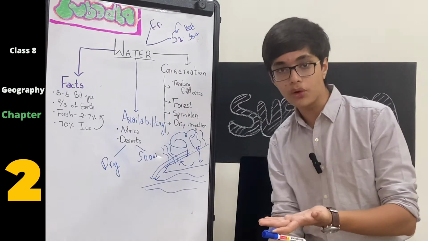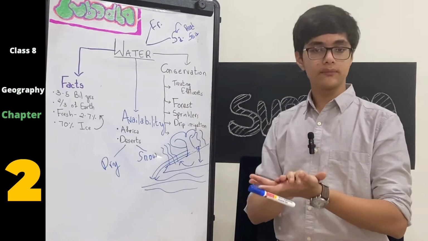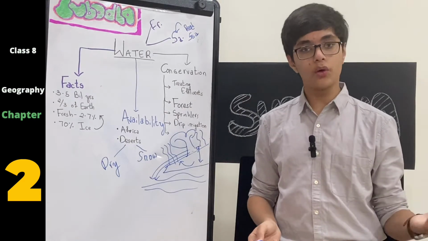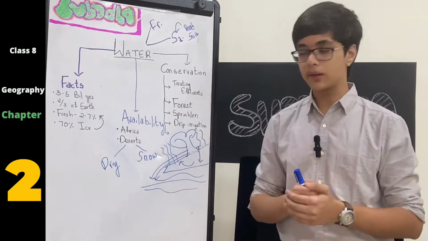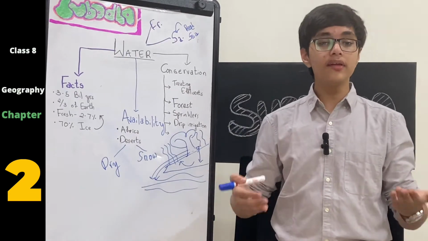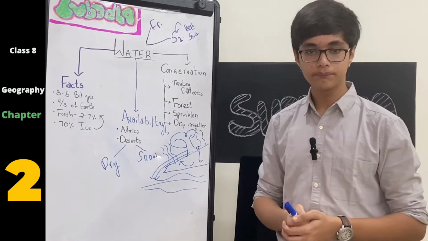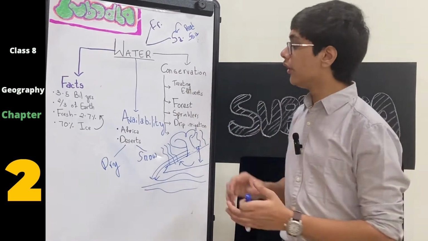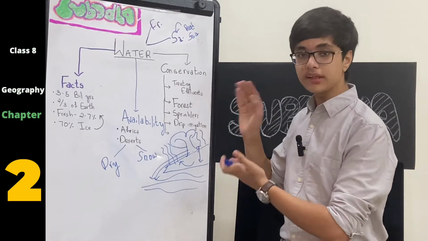Instead of getting absorbed into the soil, it gets evaporated. And that becomes a problem because there will be water scarcity in that area, obviously, because all of that water is being evaporated. So to avoid that evaporation of water in areas where water is not necessarily highly available, you have to use drip or trickle irrigation. So those are the methods of conserving or saving water.